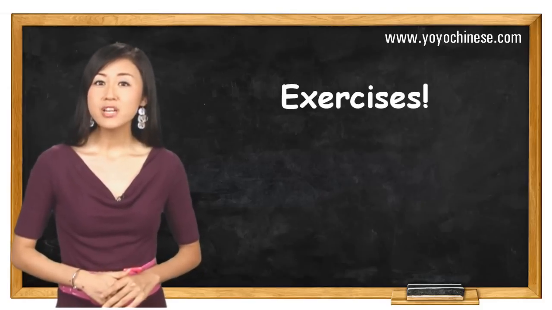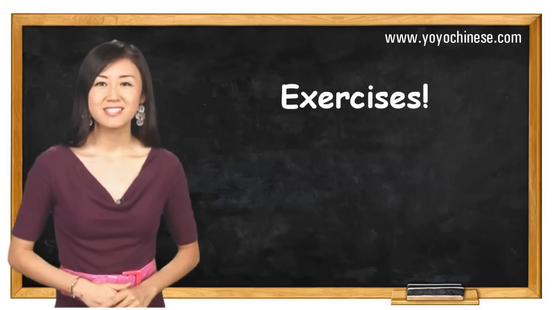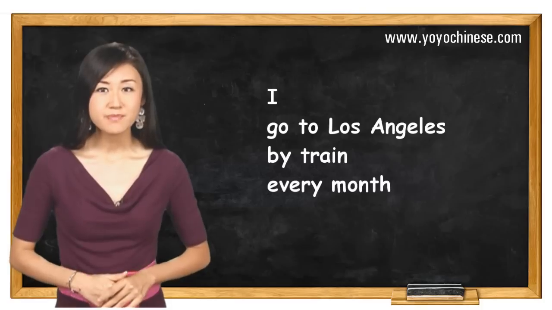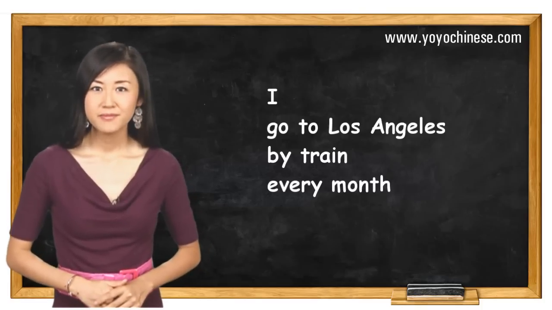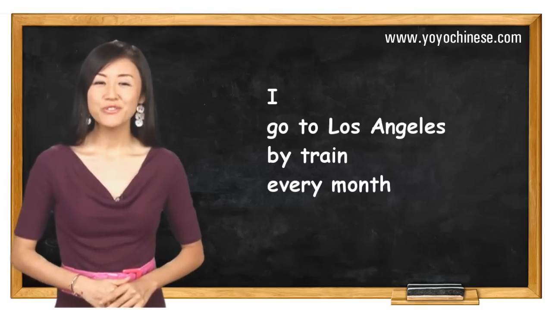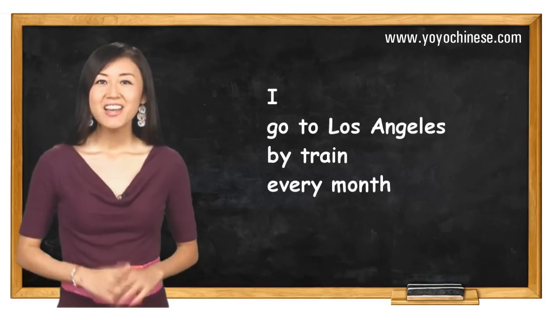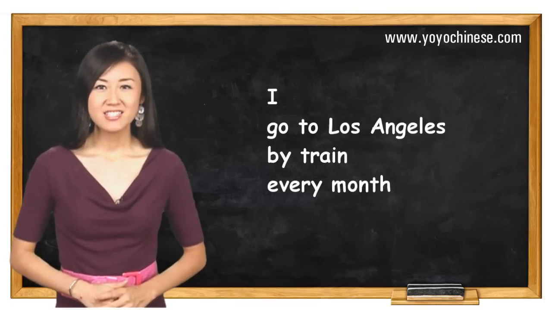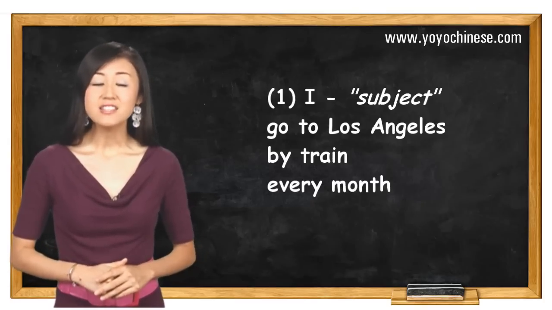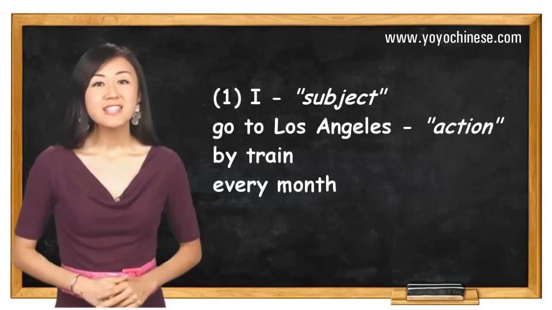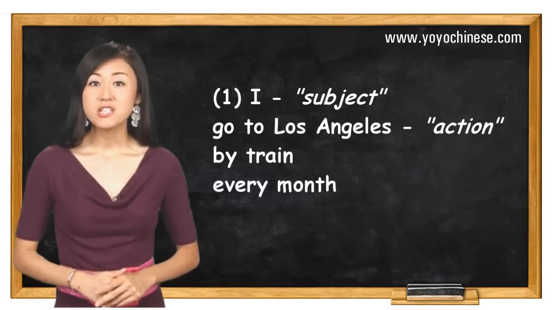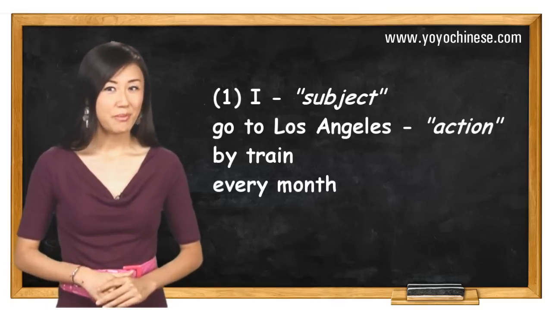First, please rearrange the word order of this sentence: I go to Los Angeles by train every month. Feel free to pause the video to figure this out. Alright, let's dissect this sentence. Here, I is the subject. Go to Los Angeles is the action, which is the core of the sentence, remember?